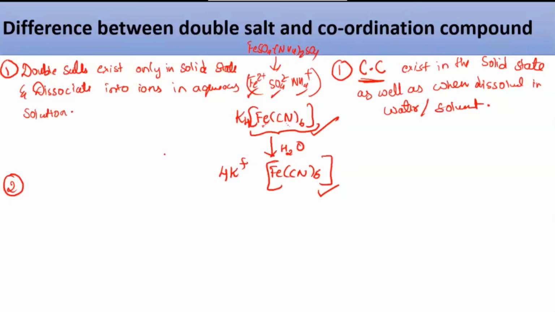So double salt dissociates to give you ions. Coordination compounds will not dissociate. They remain intact like that. So that is the first difference.